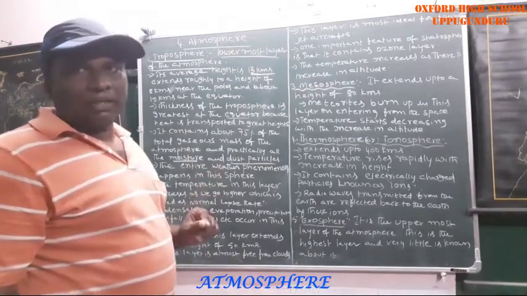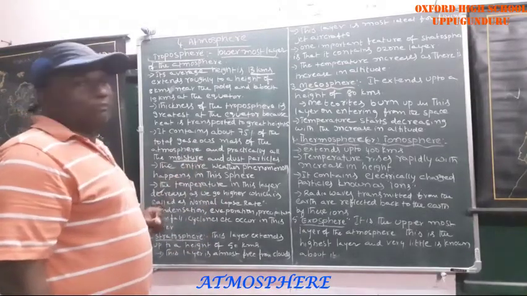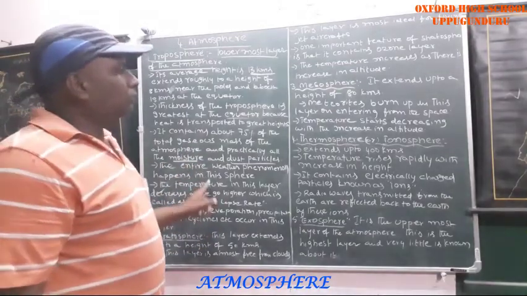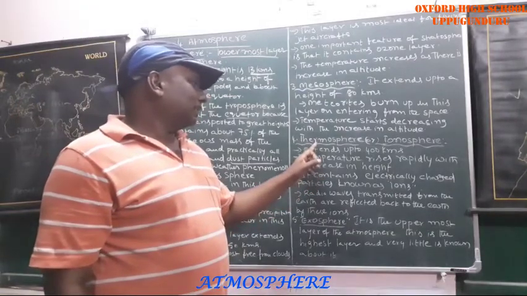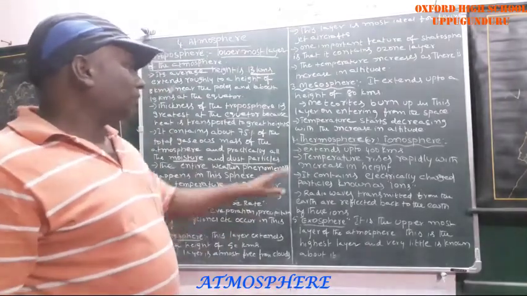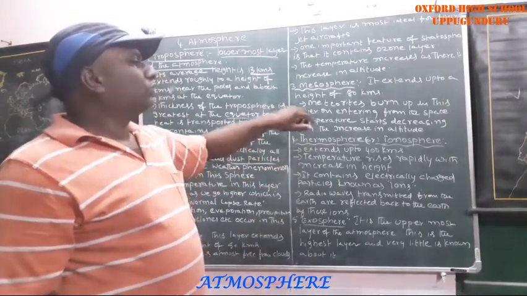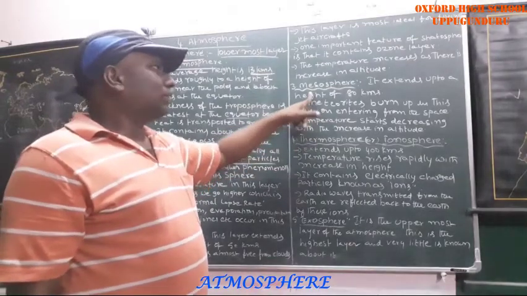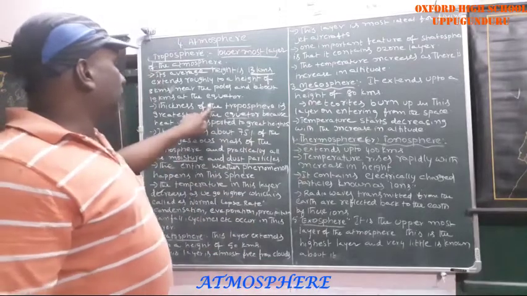Then, all weather phenomena take place in which sphere? First one, troposphere. Electrically charged ions, where can we see them? Yes, electrically charged ions we see in the thermosphere. Then, where do meteorites burn? Mesosphere, meteorites burn.